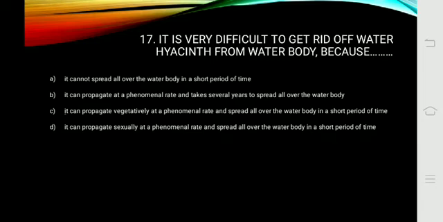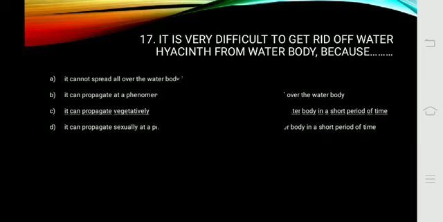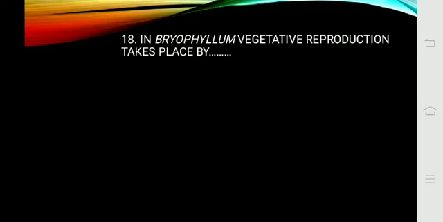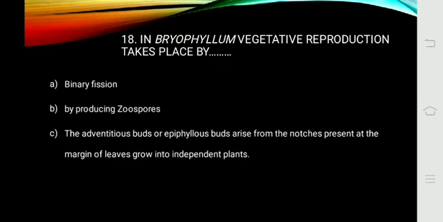Now question number 18. In Bryophyllum, vegetative reproduction takes place by binary fission, by producing zoospores, or the adventitious buds or epiphyllous buds arise from the notches present at the margin of leaves, or grow into independent plants by fragmentation. Bryophyllum reproduces with the help of a leaf, and the leaf margin consists of adventitious buds. On detachment, such adventitious buds develop into new individuals.